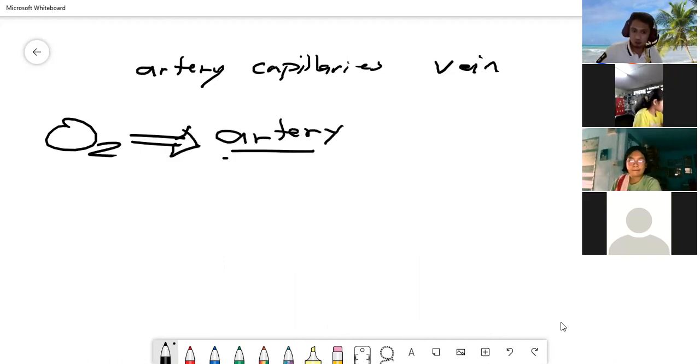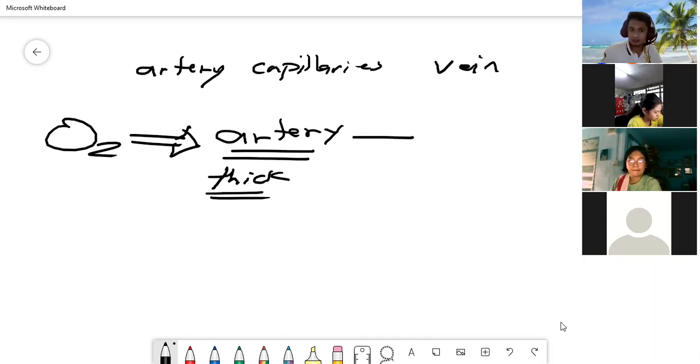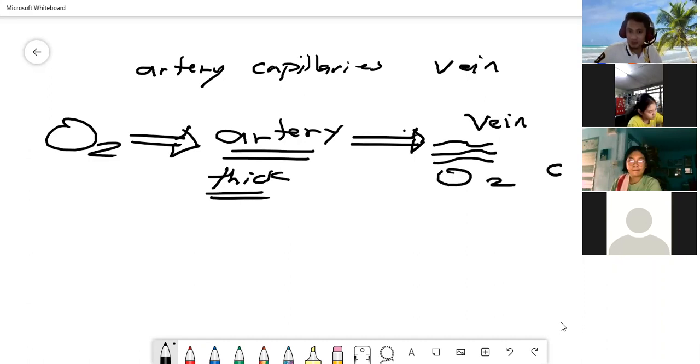That artery should be thick so that it can stand against pressure. So this is oxygen. Then that blood will go to our vein. In the halfway of the vein, the oxygen becomes carbon dioxide. Okay?